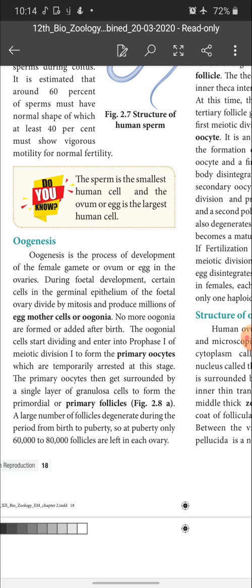A large number of follicles degenerate during the period from birth to puberty. So at puberty only 60 to 80,000 follicles are left in each ovary.